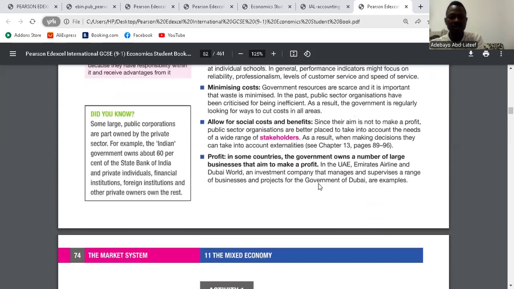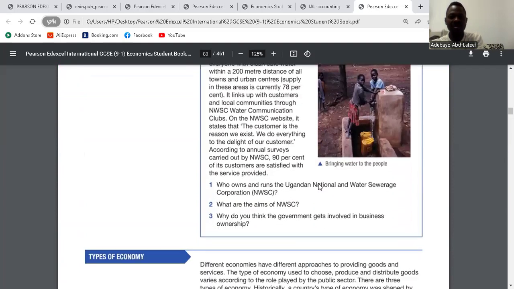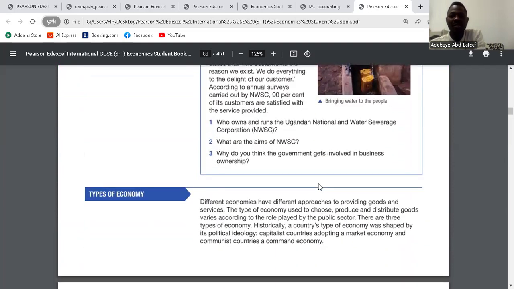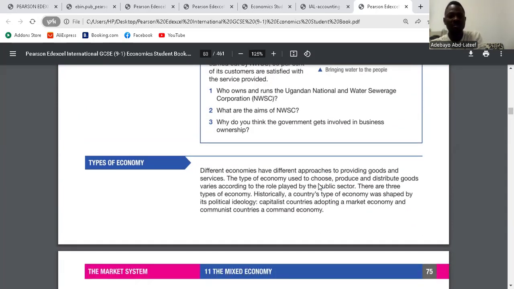We go to activity 1. The case study is there. Just go down. Who owns and runs the Uganda National Water and Sewage System? The NWSC is owned by the Ugandan government and run by a board of directors accountable to a government minister. Question 2. What are the aims of NWSC? The main objective of NWSC is to provide a public service, according to the case study, which is water and sewage.